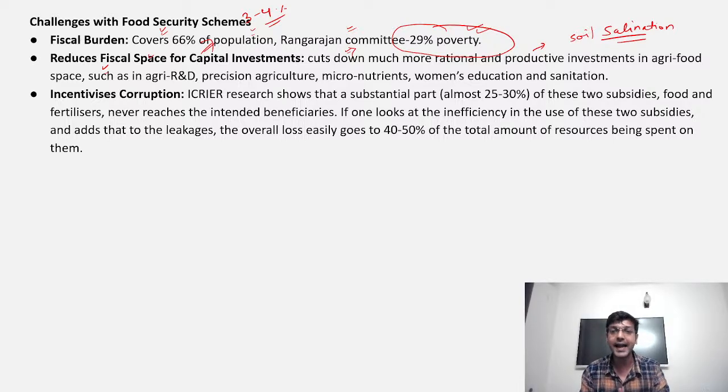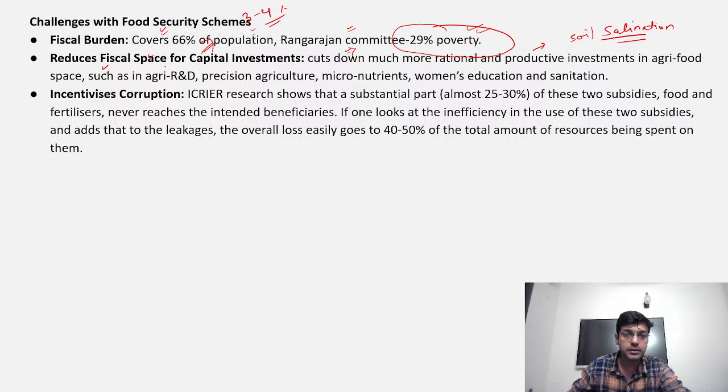So one report highlights that around 20 to 30% of these subsidies, especially the food and fertilizer subsidies, never reach the intended beneficiaries. It means that there are leakages, there is a cost of implementing this type of schemes, and there are a number of ghost beneficiaries as well. So this type of problem should also be catered to in order to reduce the burden on the government, so that they can channelize this amount into more productive work.